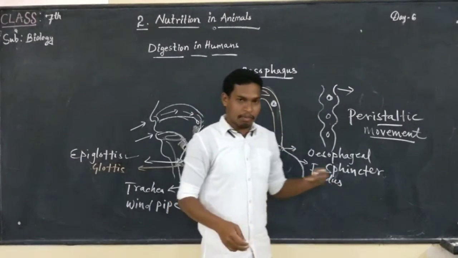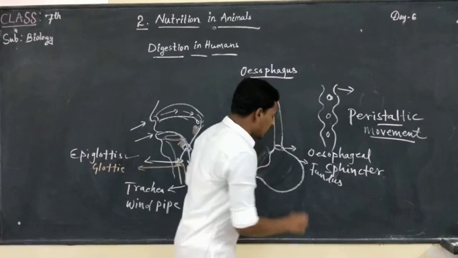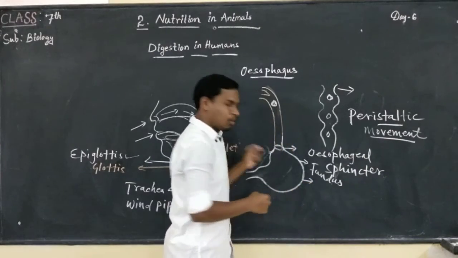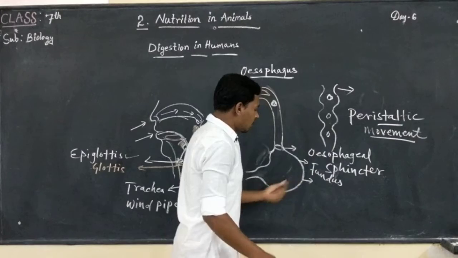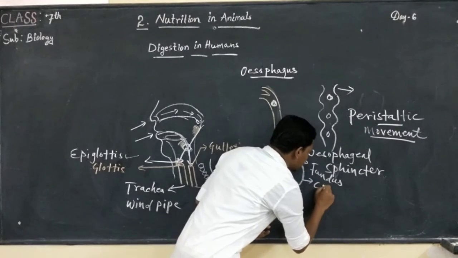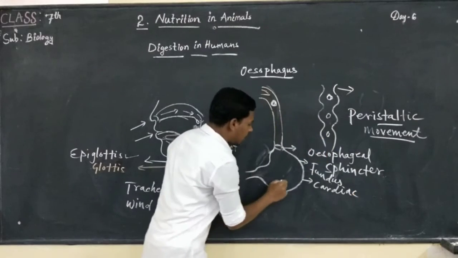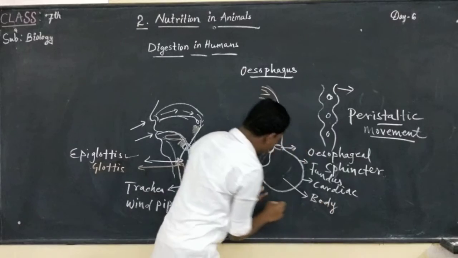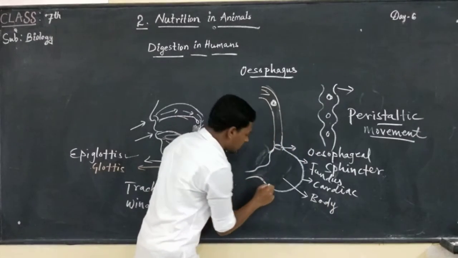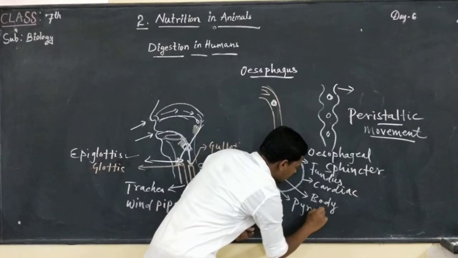Since the stomach extends to the left-hand side, towards the heart, which is present on the left-hand side, this part would be known as cardiac, and the main part is known as the body, and the ending part of the stomach is known as pyloric.